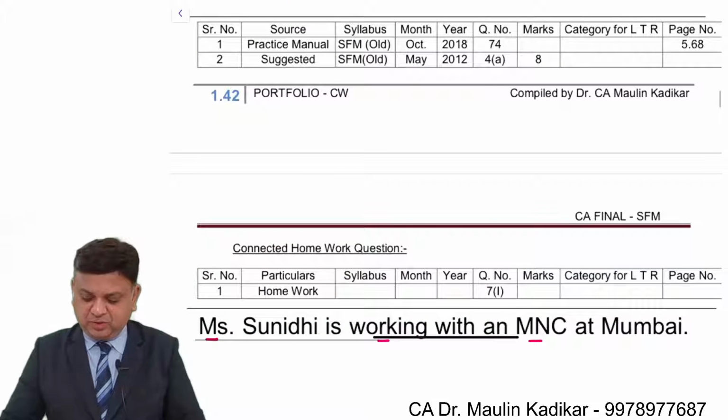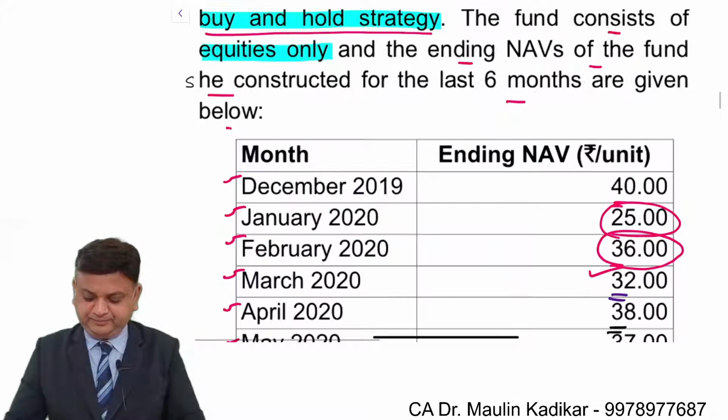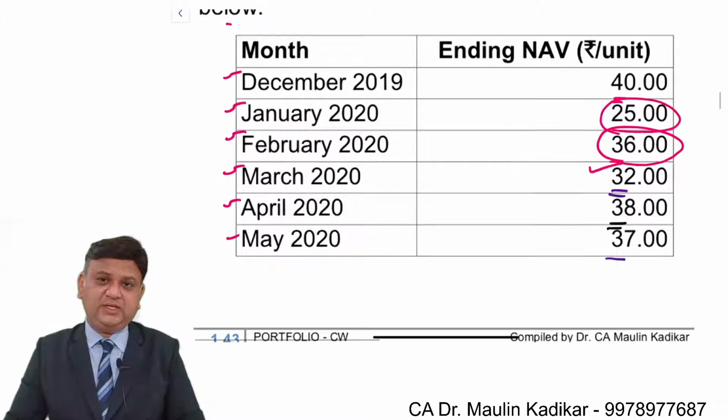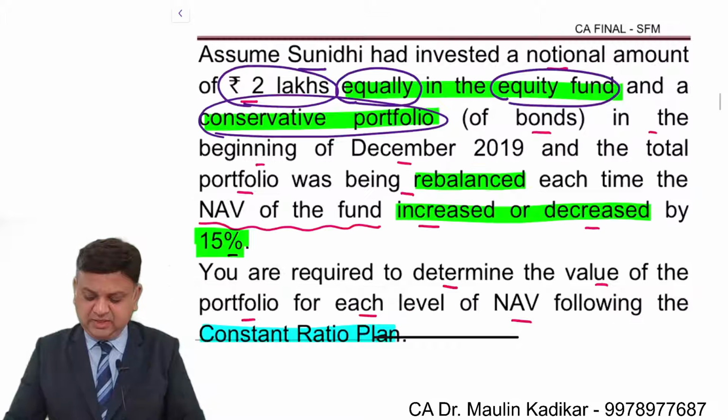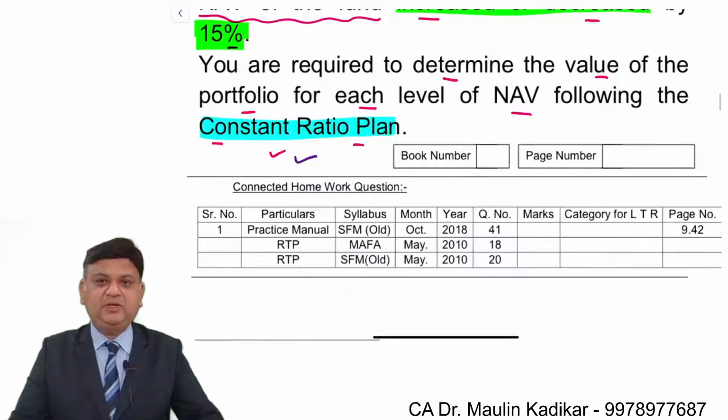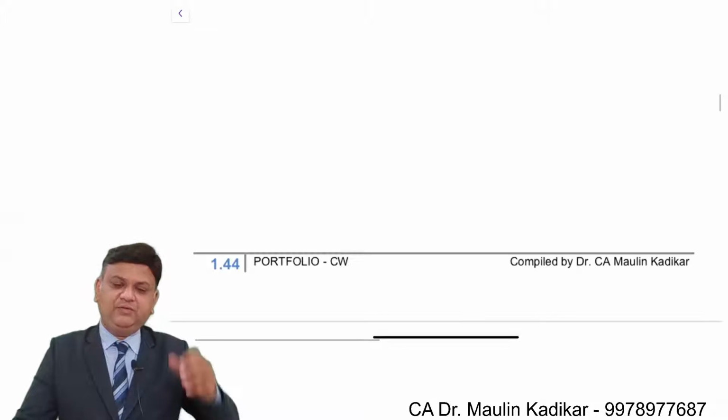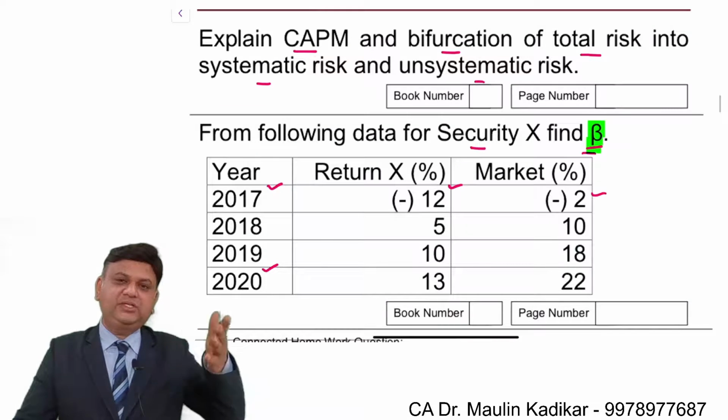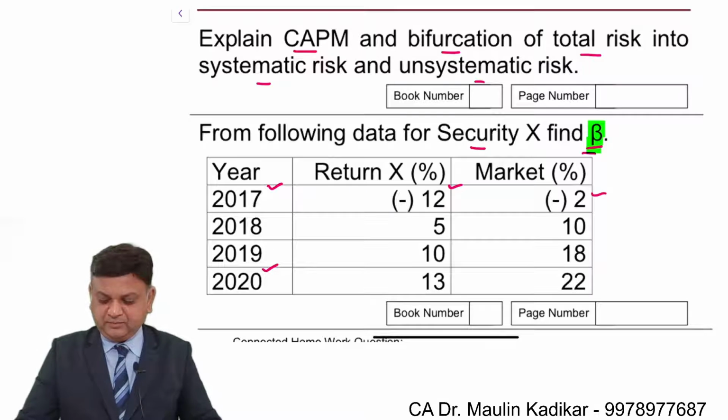It is the buy and hold strategy. So we need to refer to it at least once before the examination. Otherwise, we may be lost because we will not have any idea how these theories are performing. CAPM, of course, is very important.